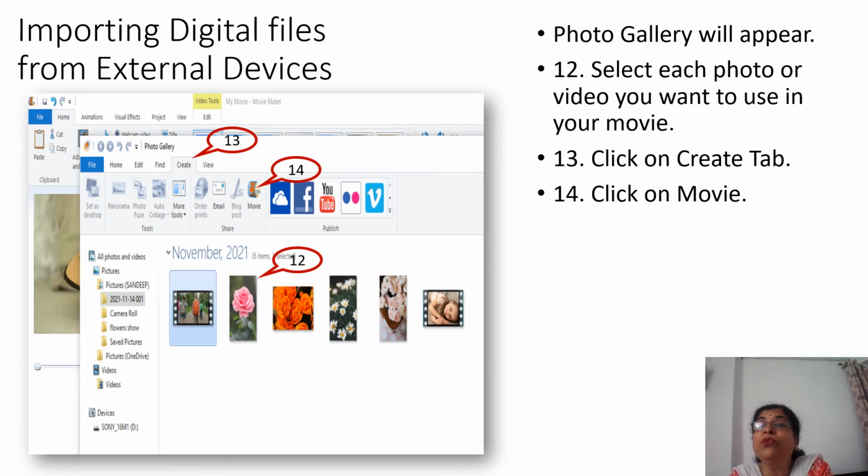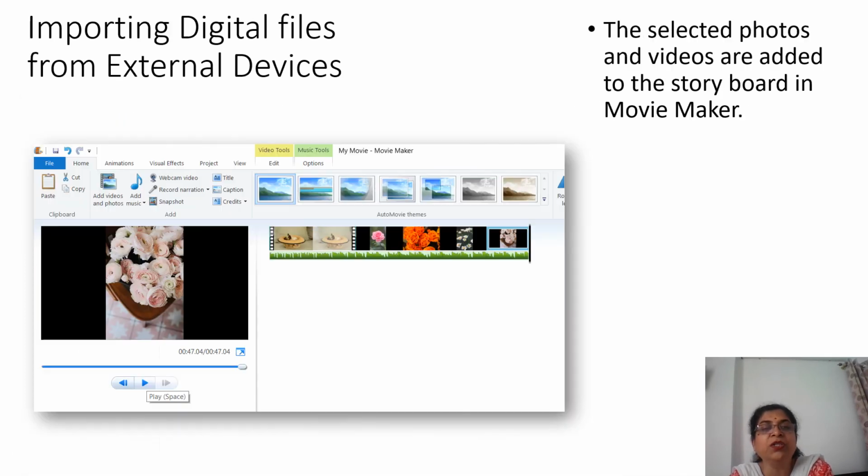After clicking on the create tab, you have to click on the movie tab. For these four pictures, it will make a movie, a small video out of it. The selected photos and videos are added to the storyboard in Movie Maker. See here, four flower photos I have selected, so four got added, and the music also got attached to it, because for the first video I had given the music.